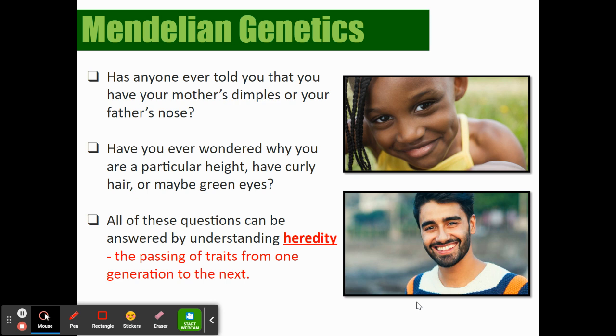So we talked a little bit about this already, that you kind of look like your parents, or that you have a certain physical look to you, so your height versus your hair texture versus your eye color. So all of these questions are going to be understood in terms of heredity. And remember, heredity is just passing your traits from one generation to the next.